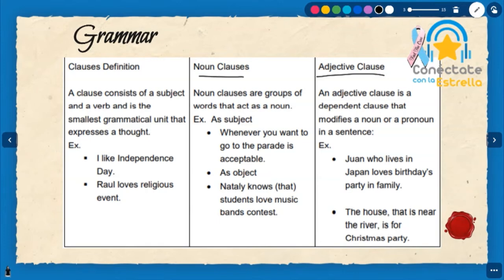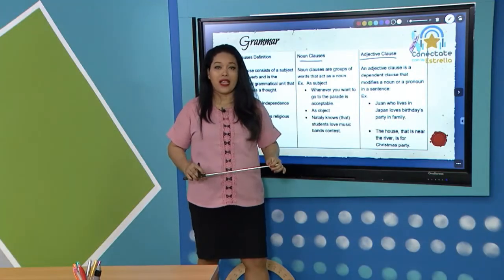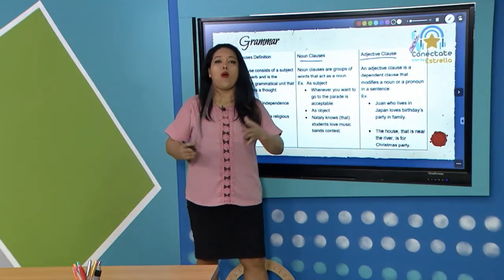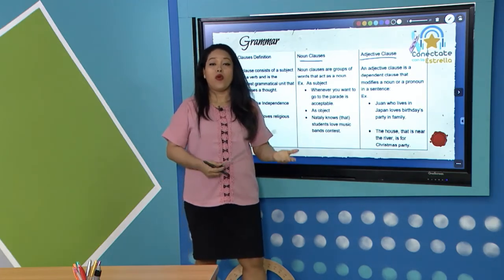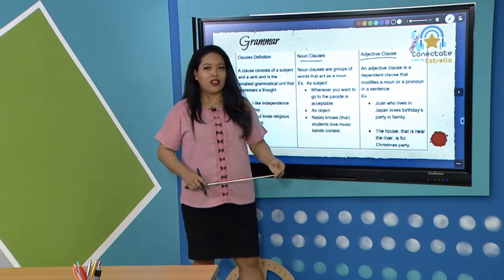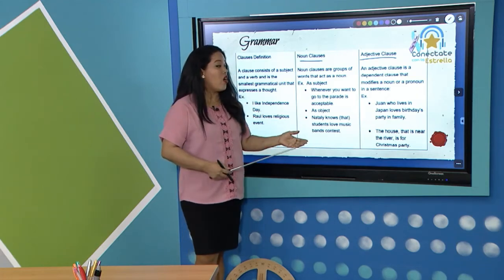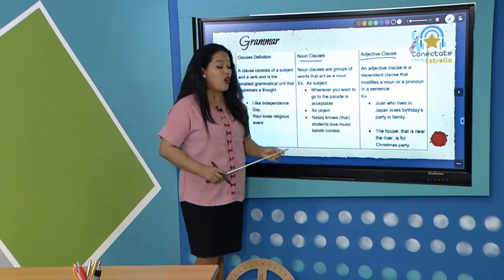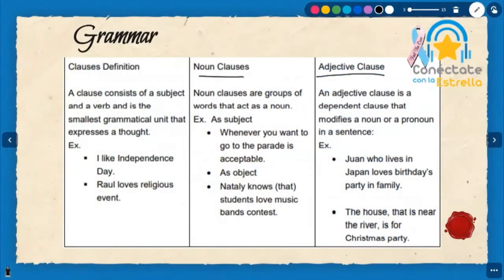So remember, guys, that some type of clauses are dependent. It means that they cannot stand alone. They do not express a complete thought. Sometimes these clauses are called subordinated clauses or dependent clause. So as you could see in the example, an adjective clause begins with a relative pronoun or a relative adverb. For example, who, whom, which, that, whose.